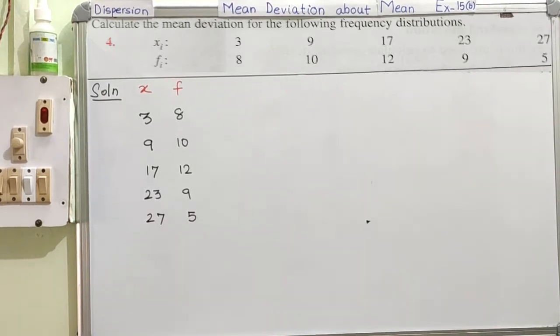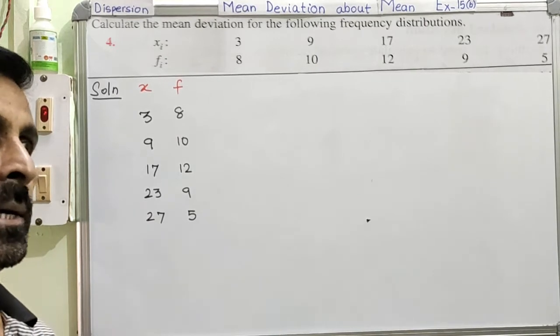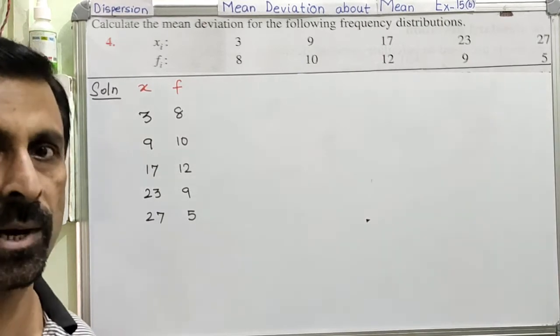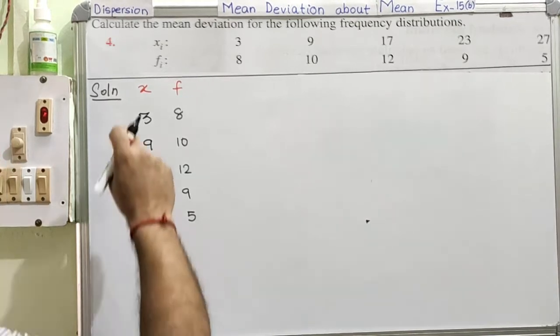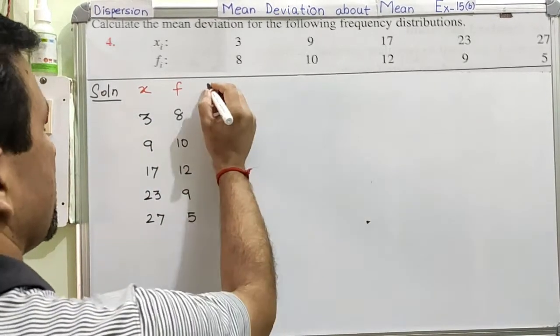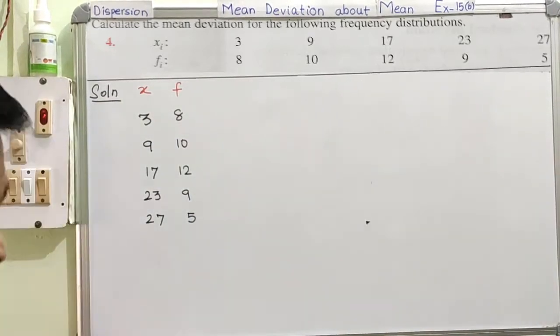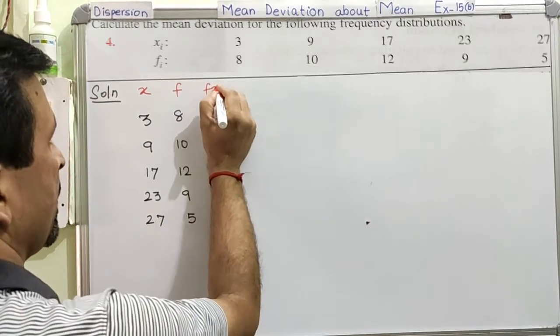Clear? Now if you look at the formula, you have to find out the deviation, right? You need the deviation first of all. And for any kind of question you need the deviation, and for the deviation you require the mean. So first of all we are going to work for the mean. So for this discrete series question, how do we find out the mean? Let us see that. We need to have this another column, that is the fx column.